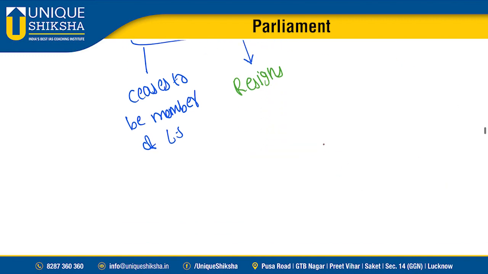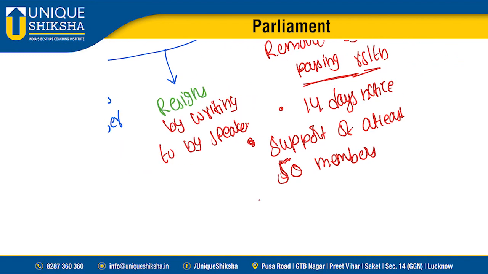Okay, when the resolution for his removal is under process, he can't preside over the house. When the removal process is in process, he can't preside over the house, and he doesn't have the power of casting vote.